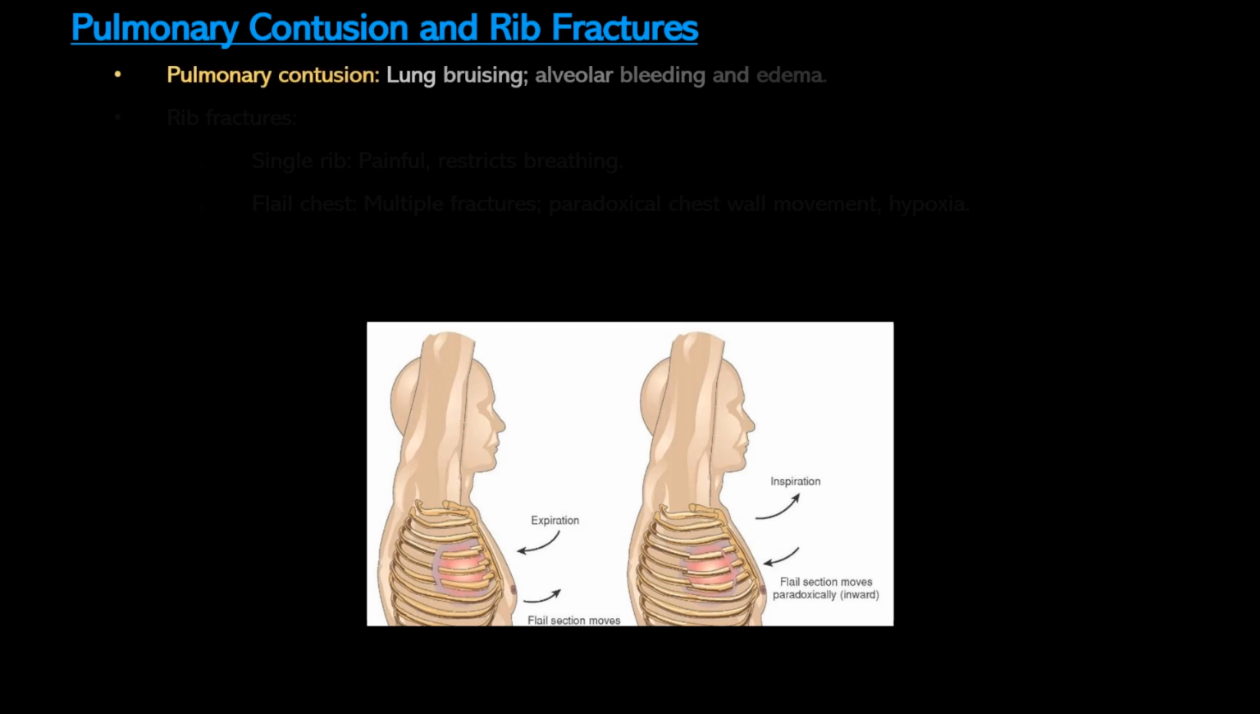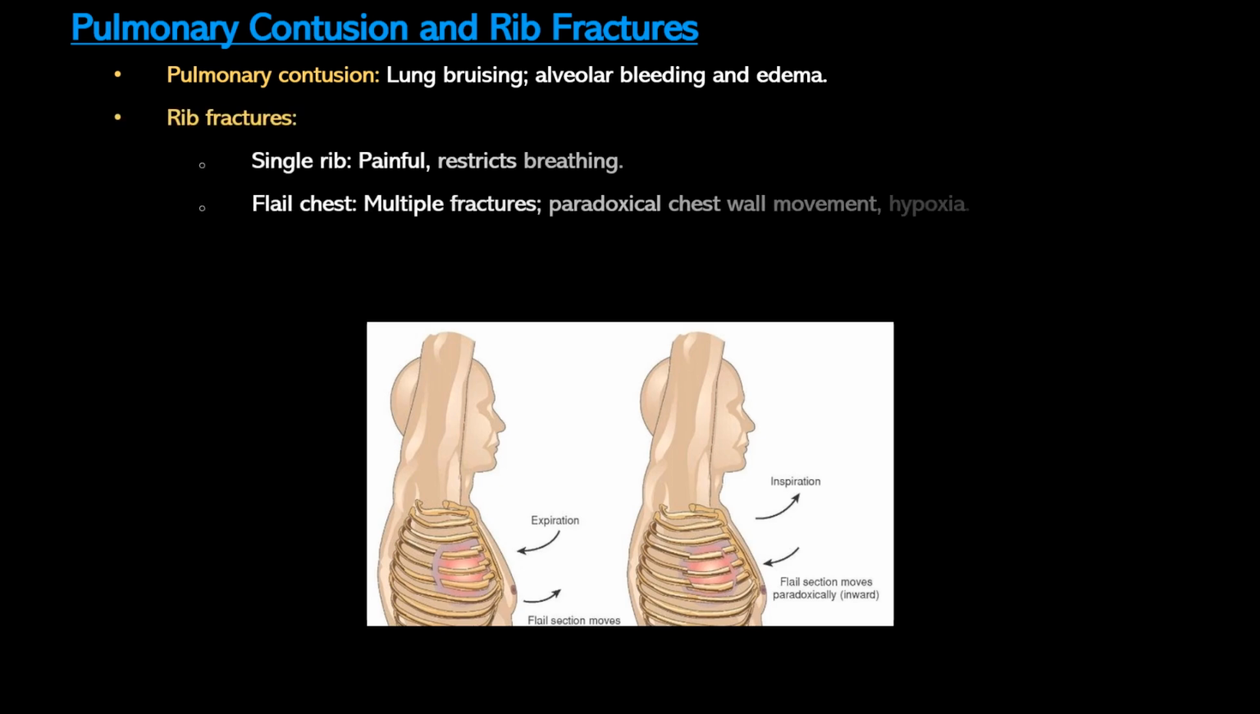A pulmonary contusion is one of the most significant injuries from blunt chest trauma. It involves bruising of the lung tissue, causing alveolar bleeding and fluid accumulation. This disrupts gas exchange and leads to symptoms like shortness of breath, chest pain, bloody sputum, and hypoxia. Diagnosis relies on imaging, which shows areas of lung consolidation.